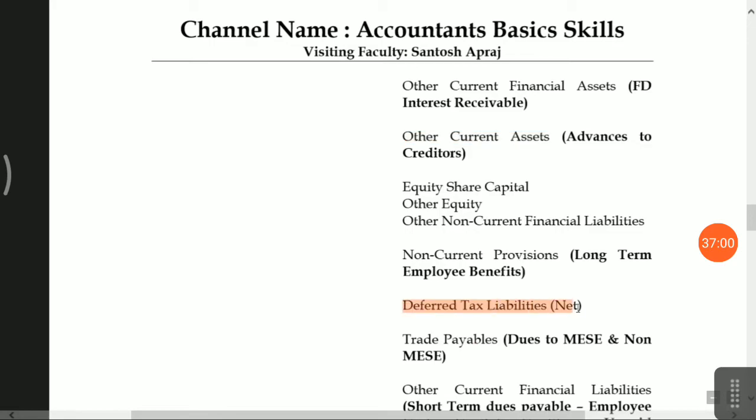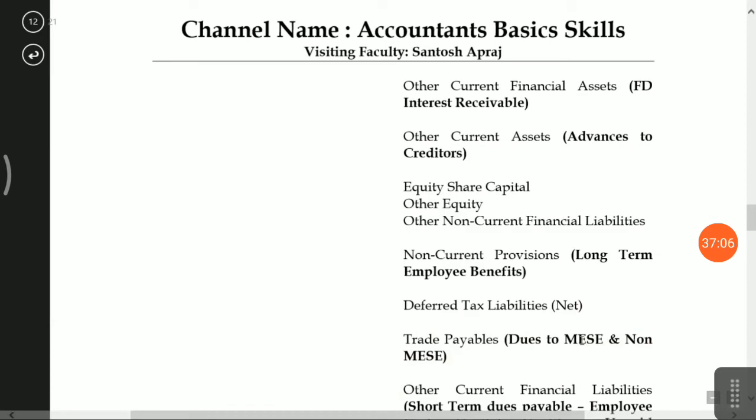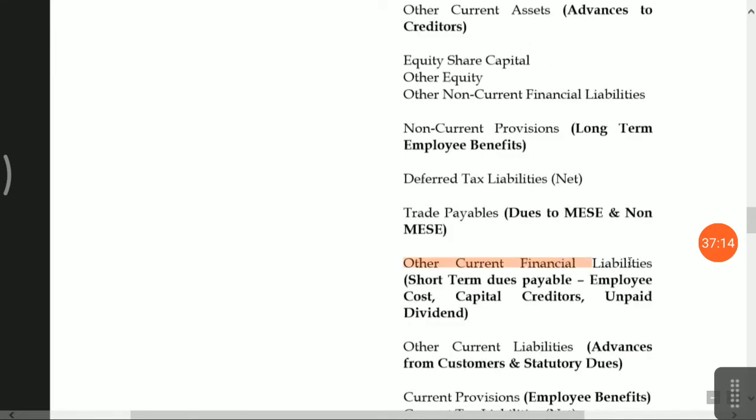Deferred tax liabilities you have to present. Trade payables, you have to classify in two formats: dues to MSME and non-MSME, meaning micro, small and medium sized enterprises. Other current financial liabilities means short term dues of salary payable, capital creditors, unpaid dividends.